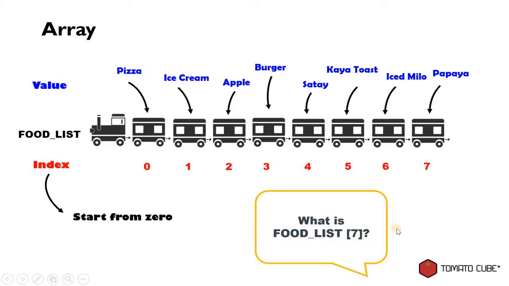Number 7 means the 8th container, which is the papaya. And then we can also ask, how many items are there inside the food list array? Or what is the length of food list? The answer would be 8.